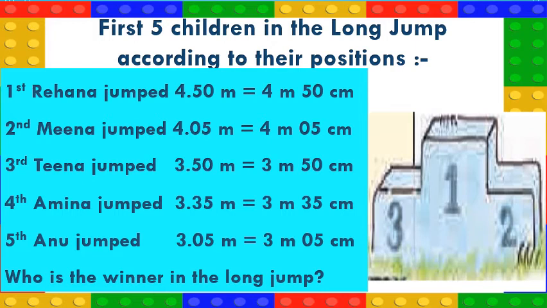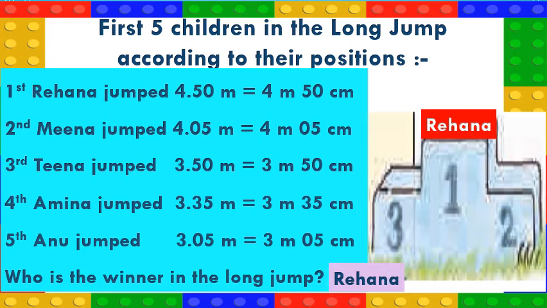Now we can come to know who is the winner. And the winner in the long jump is Rehana. Since she covered maximum distance in her jump, that is, a distance of 4.50 meters, that is 4 meters and 50 centimeters.